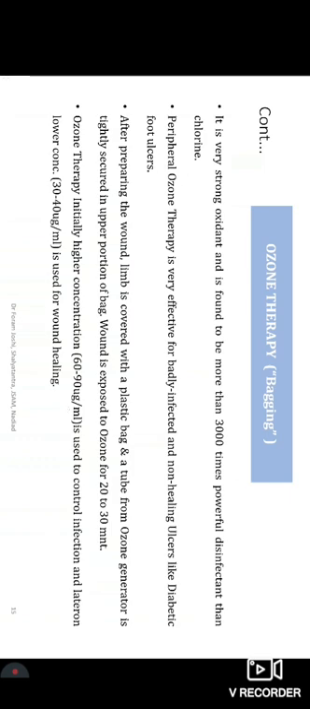Then ozone therapy, that is also known as bagging. Why is it known as bagging? Because it is provided in a closed bag.